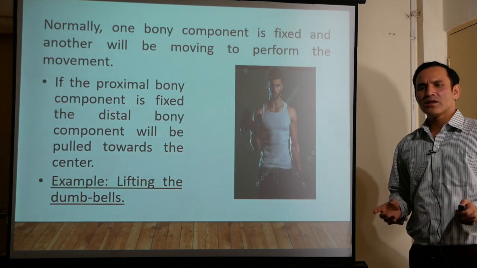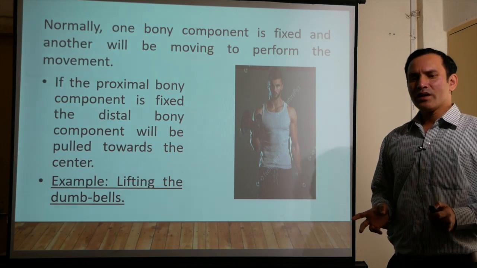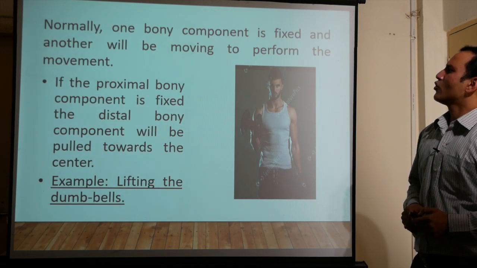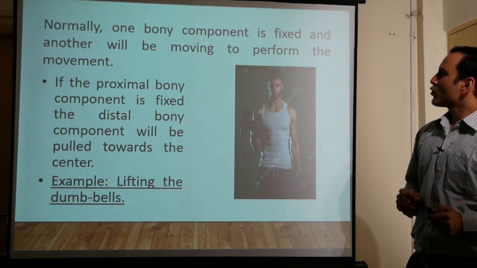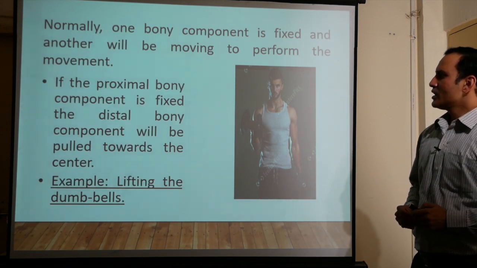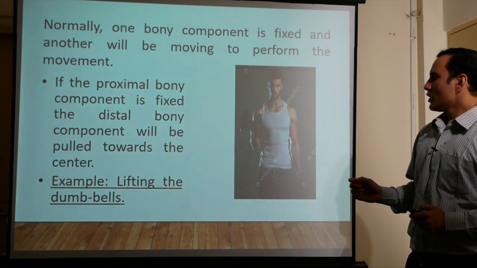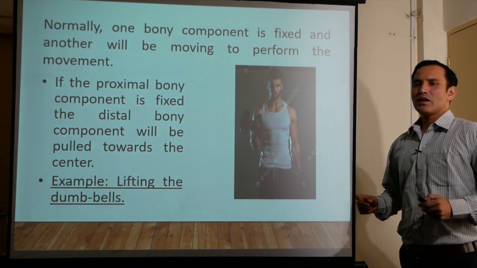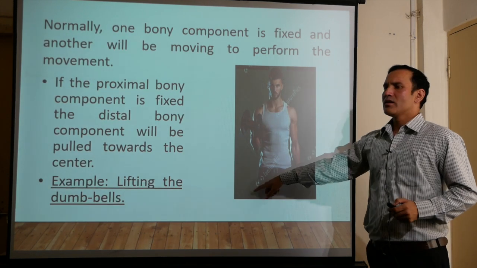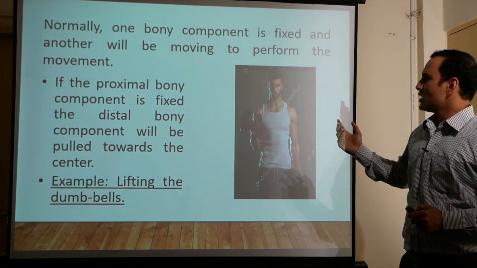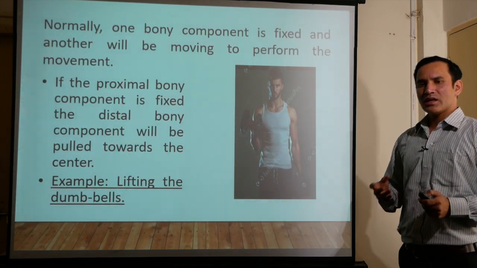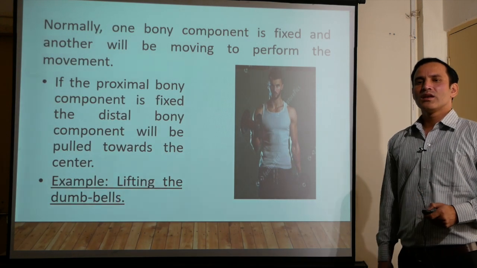So in this type of contraction, one portion of the limb will be stabilized or fixed and another will be moving. If the proximal bony component is fixed, the distal bony component will be pulled towards the center, and that is the example of lifting dumbbells. If you are lifting dumbbells, the proximal bone is getting fixed and the distal part of the bone is moving towards the center. So this is the example of concentric contraction. Whenever we are doing any strengthening activity, basically that is done in concentric contraction.